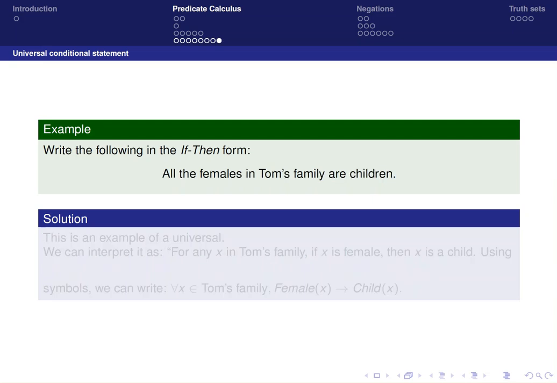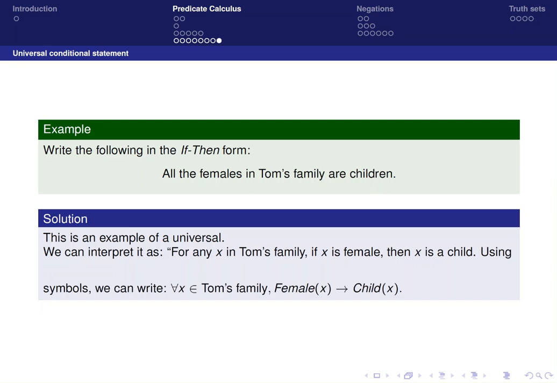Here we go one more time. All the females in Tom's family are children. Again, this is an example of a universal statement, and I can interpret it like this. For any x in Tom's family, if x is a female, then x is a child.